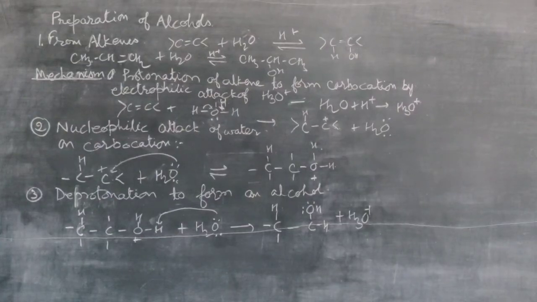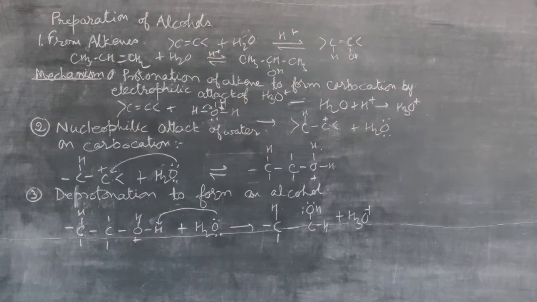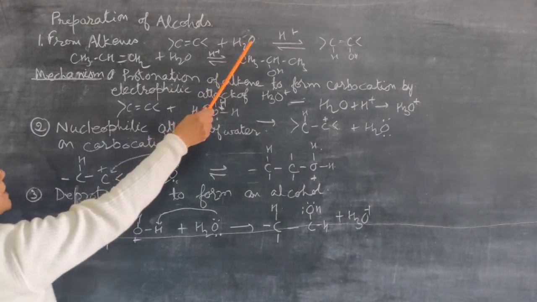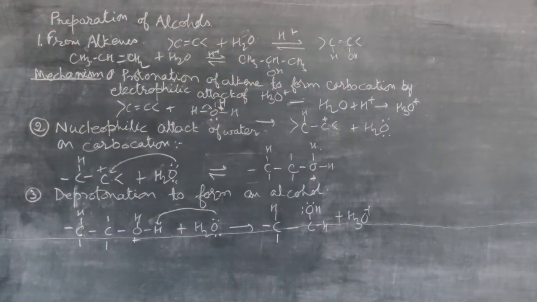Now the preparation of alcohols. Alcohols can be prepared from alkenes, and the process is called hydration of alkenes. So we can prepare alcohol by the hydration of alkenes. This is the representation of alkenes, C double bond C plus H2O, the hydration, in the presence of acid, and this reaction is acid catalyzed.